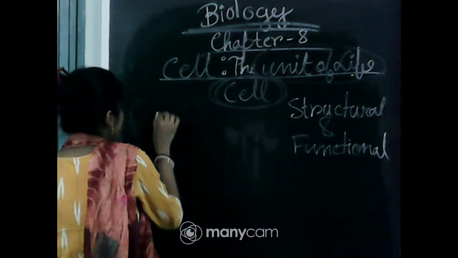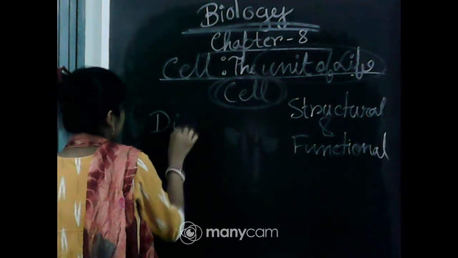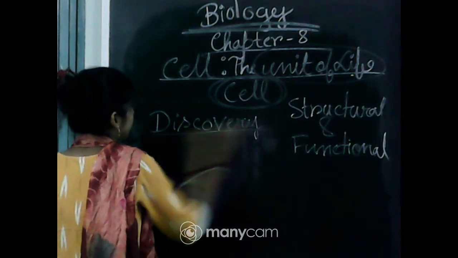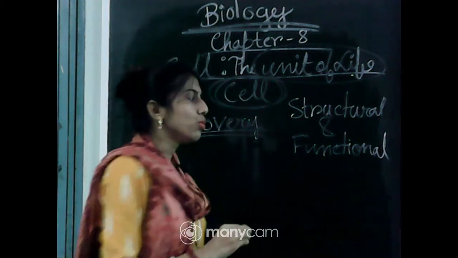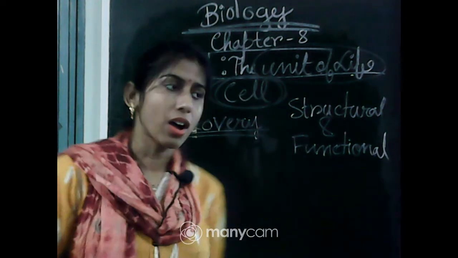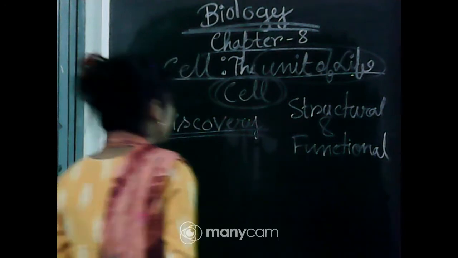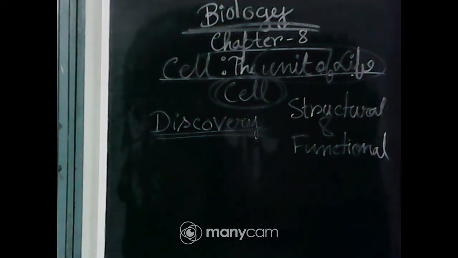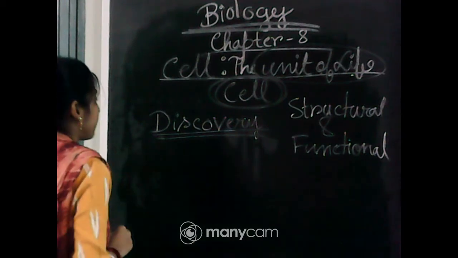Now we will see the discovery of cell. So, who first discovered the cell and how? First, at that time the microscope had been developed, and you know that cell is a microscopic structure, and with the help of that microscope cell can be observed.